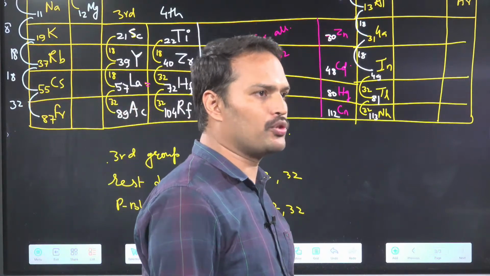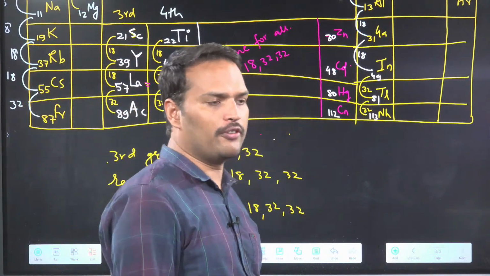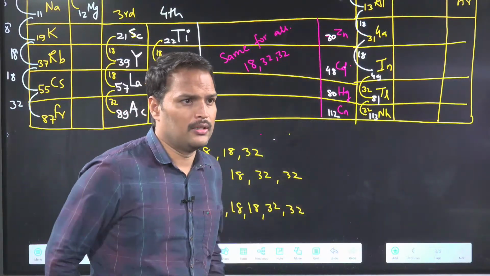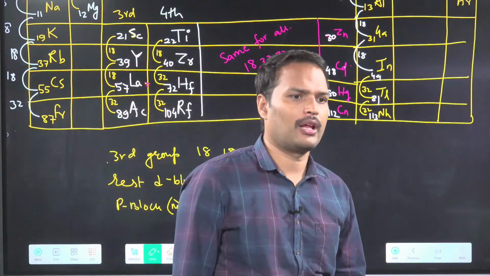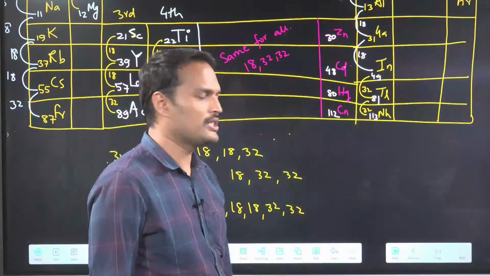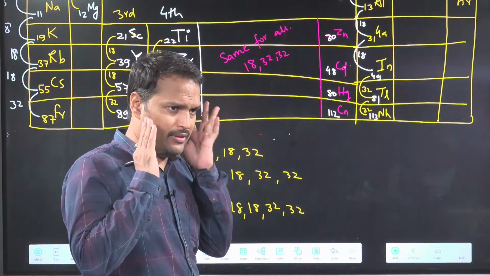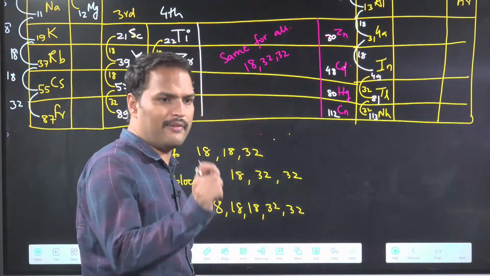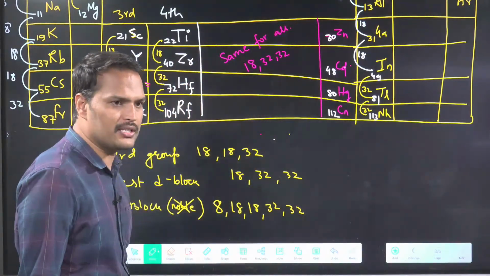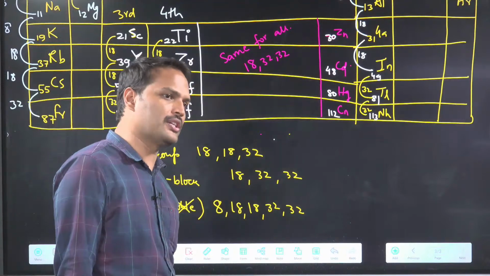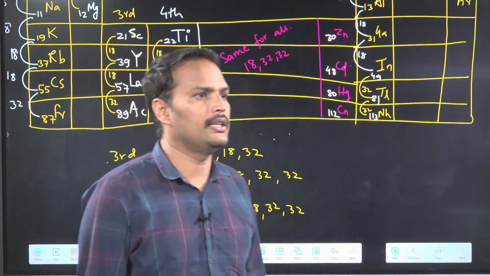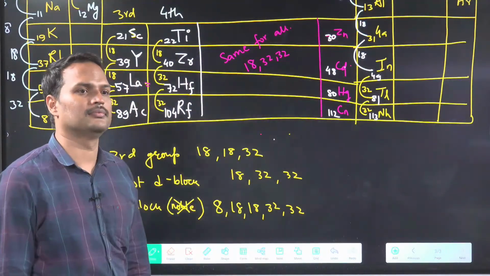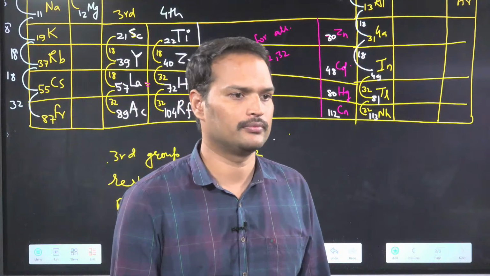So I will give you now some questions which you have to do. All of you understand? Mainly we have to focus on third group and fourth group. Just see it once for 1 minute. Everyone take 1 minute and see in which block we have to remove which number. Clear? Done? Now I will give you some homework. Will you do the homework?